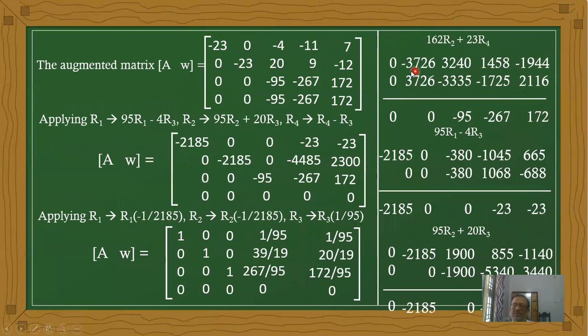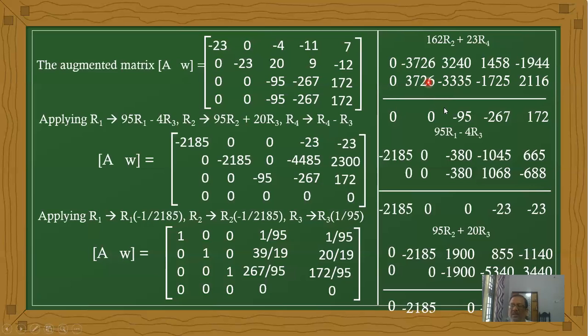The product values are 0, minus 3,726. Next, 3,240 and 1458, minus 1944 now. So 162 times these values now. And next 23 times R4 now. The first value is 0, second is 3726, third is minus 3335, and the next 1725, and the next 2116 now. Therefore, the sum of both values are 0, 0,